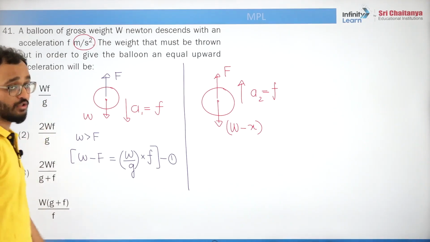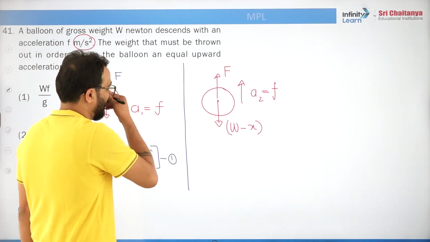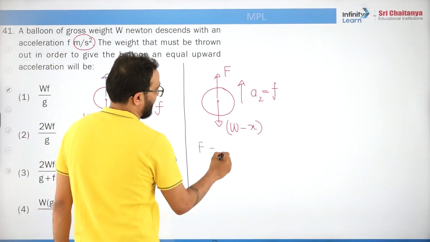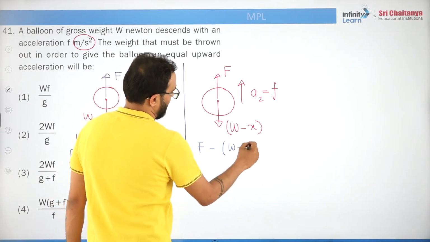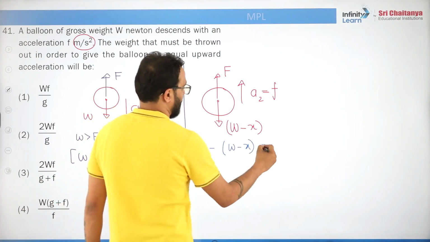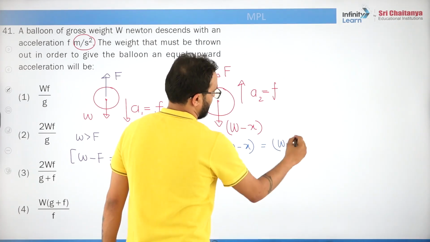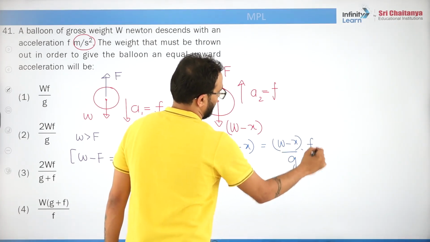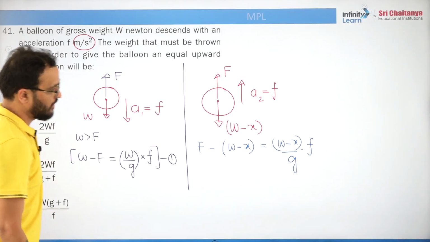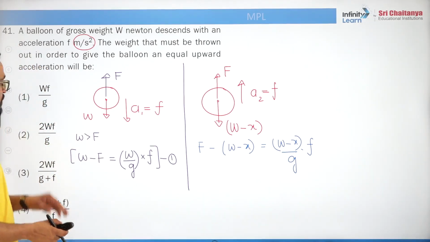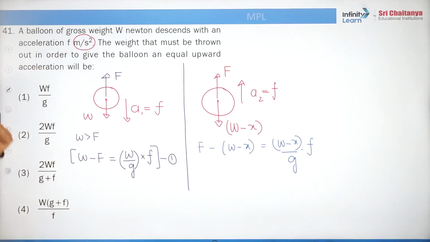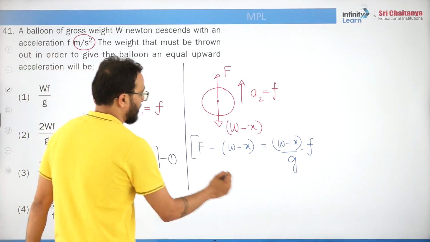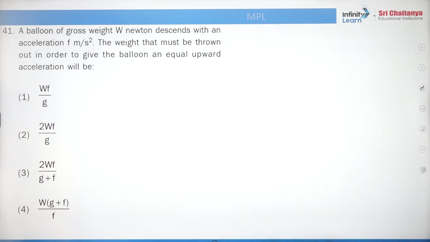I guess yes, because you are not able to answer right now. So I will say F minus (W minus x) is equal to (W minus x) by g into f. This time F is greater, right? So I hope you can solve these two equations and probably get the answer right. So you will add equation 1 and 2. Now the next question: a balloon of gross weight W Newton descends with an acceleration f meter per second square. Okay, now this is a good question.